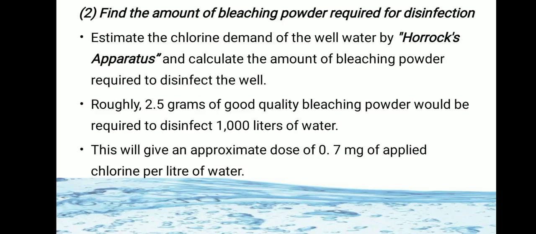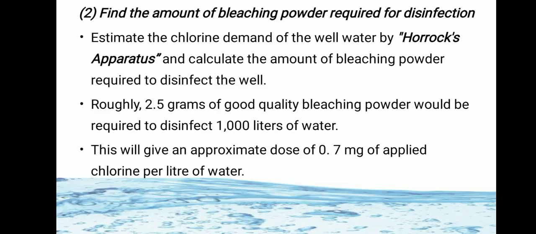Roughly, 2.5 grams of good quality bleaching powder would be required to disinfect 1000 liters of water.